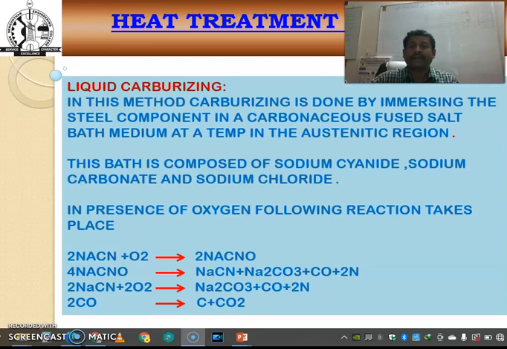And liquid carburizing, another carburizing process. Mainly carburizing is the process of adding carbon to the surface. In this method, carburizing is done by immersing the steel component in a carbon-infused salt bath medium and holding it at a particular temperature for a sufficient period of time to get the austenite region. This bath is composed of sodium cyanide, sodium carbonate and sodium chloride.